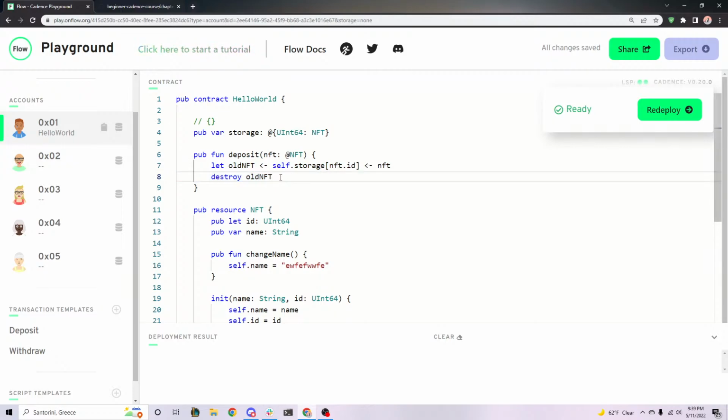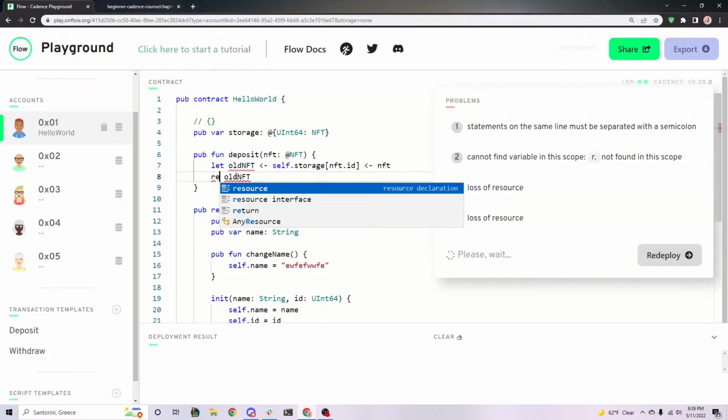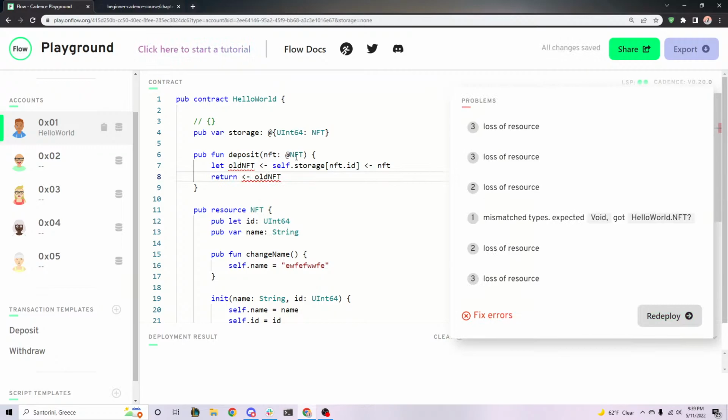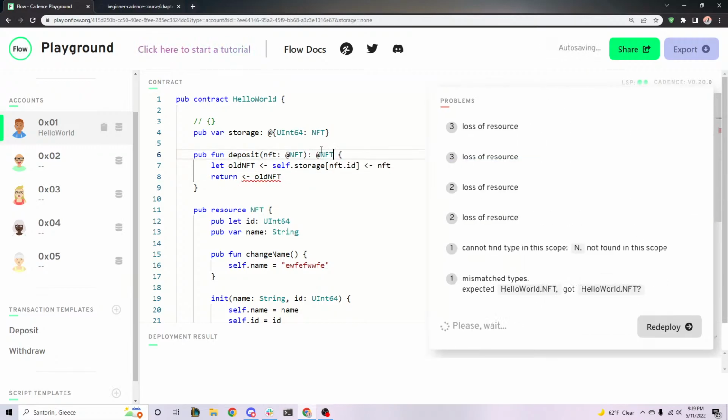So totally. But what I'm saying is that if you didn't want to do that, you could do something else with it. Maybe we wanted to return it. Right? Let's say we wanted to return it. So you could do that as well.